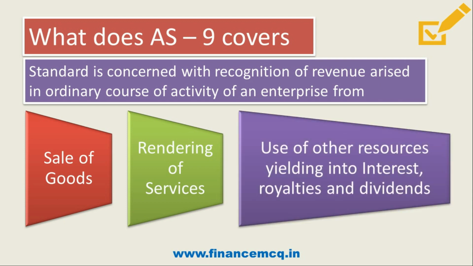Then, use of other resources of an enterprise which yields interest, royalties and dividend to the firm. That is, if you are earning interest, royalties and dividend, it will come under Accounting Standard 9. So friends, this standard deals with revenue earned from these three activities only. I hope the scope of AS9 is cleared. Now let's move on to the next point.